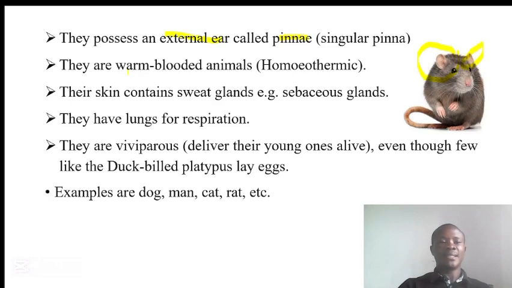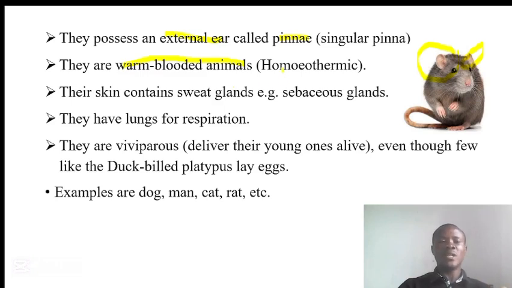Next one is that they are warm-blooded animals. That means they have a constant body temperature irrespective of the changes occurring within the environment. This is not like in other organisms, where as the environmental temperature changes, their body temperature changes as well.